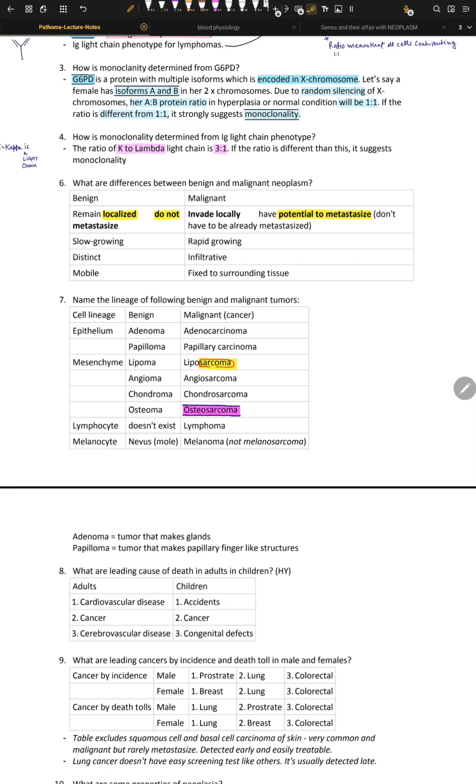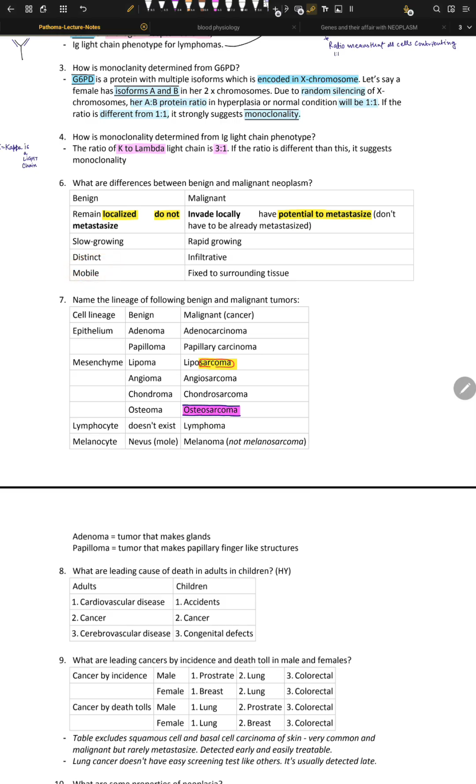Now instead of really thinking about why it happens, what people generally do is just remember that they're fixed to surroundings. Why are they even fixed? That's a good idea, right? The idea behind why benign tumors are mobile is that they like to expand but they do not invade. That's the idea of the benign, right?